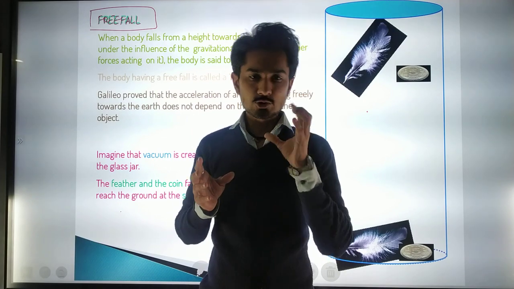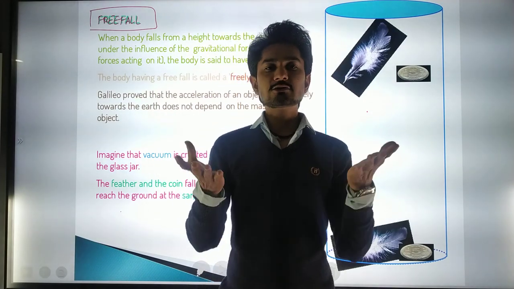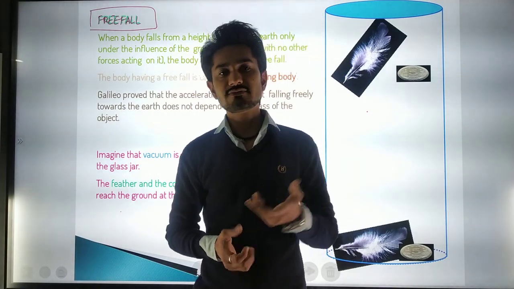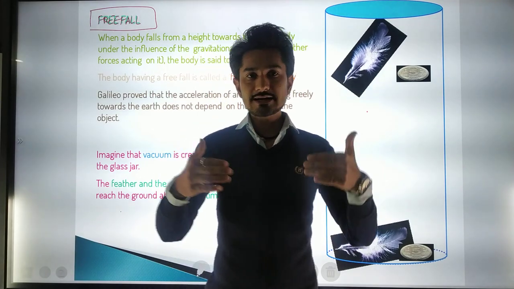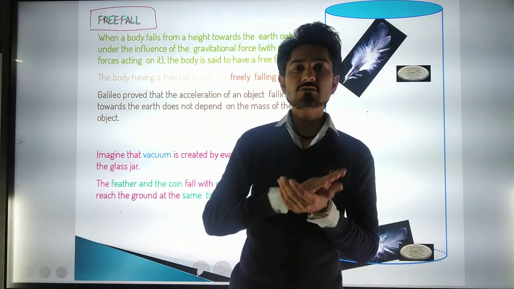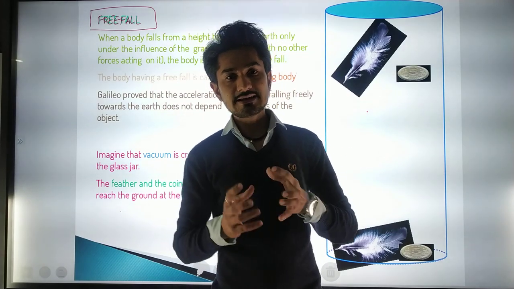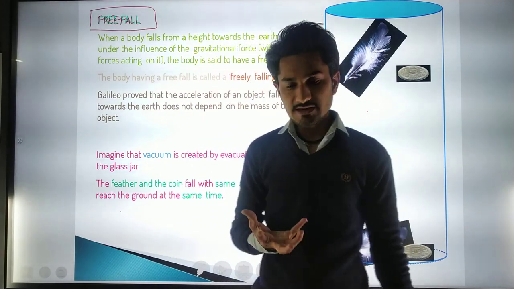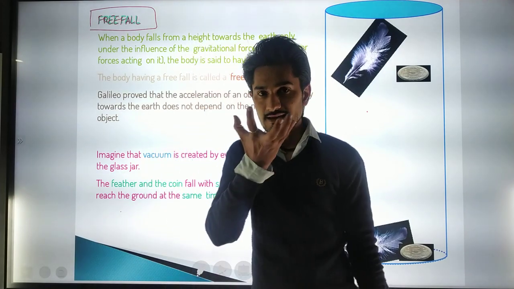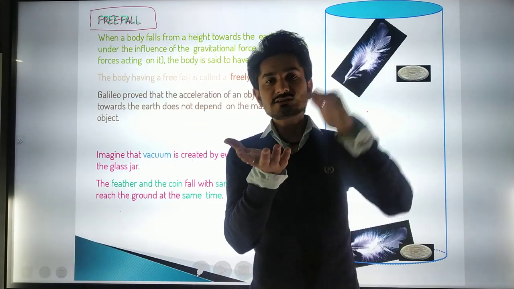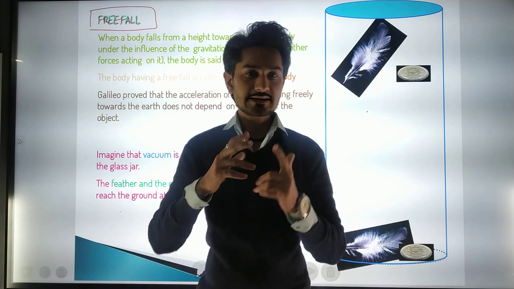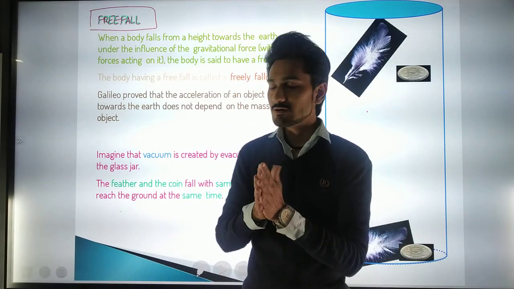We haven't thrown the ball. We just let go of the ball. We just let go of the feather. So from that point, the acceleration is not something that we are creating. We haven't given any kind of force. It will experience a force, and now the acceleration is also. See, that is the point that we are discussing in this law.